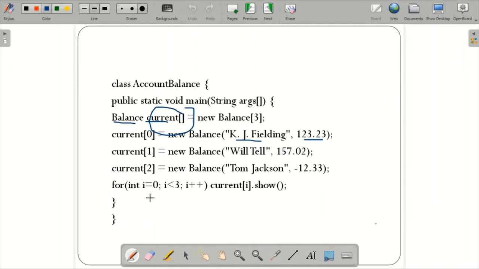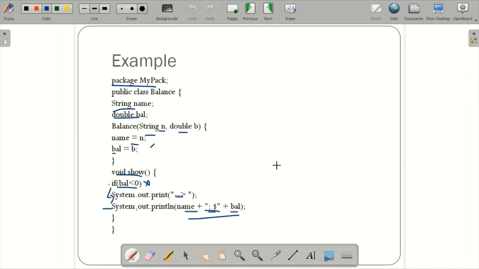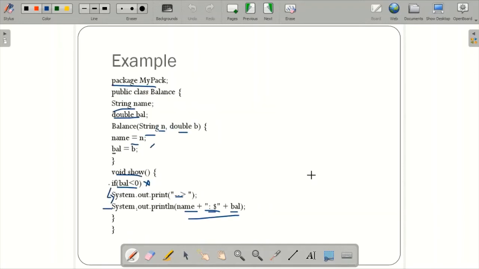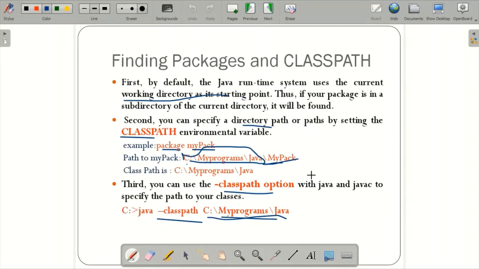In the same way for the next iteration, i is equal to 1, again it will call the show. So again this balance is greater than 0, so it will print Tell colon dollar 157. And for the next iteration, the balance is negative, so it is less than 0. If it is less than 0, this arrow will be printed, and then it will print the name and the value of the balance. So this is regarding the example of the packages.